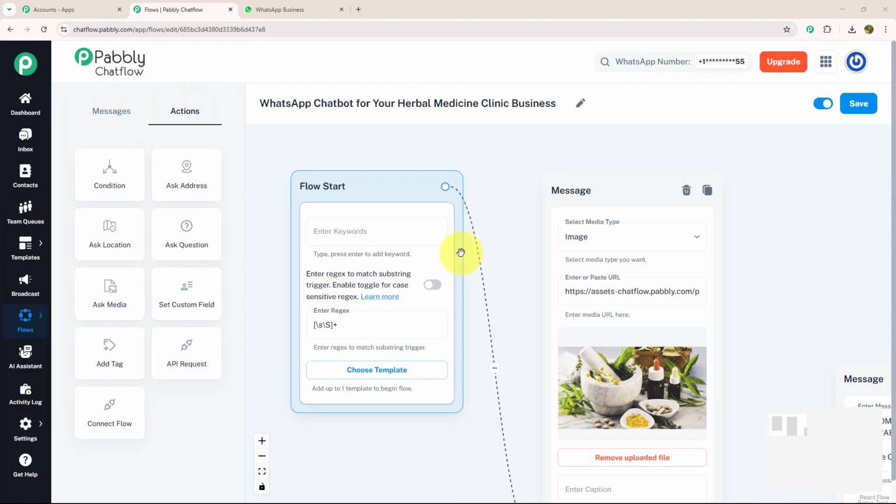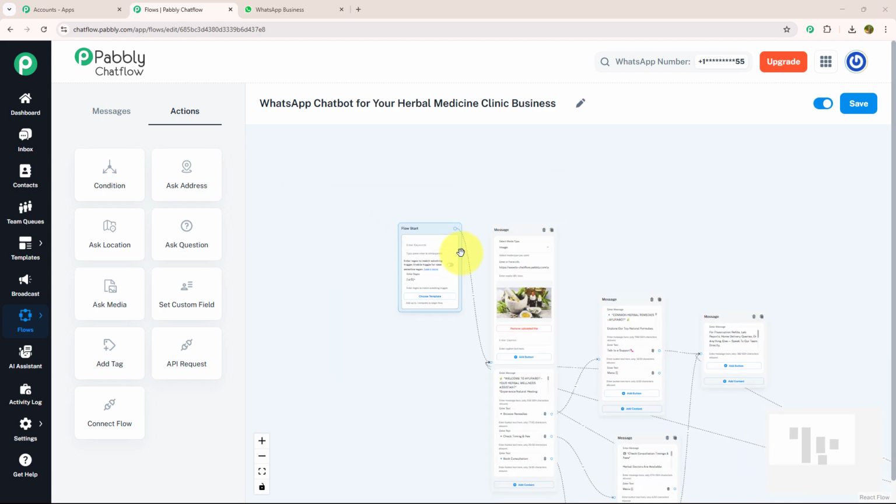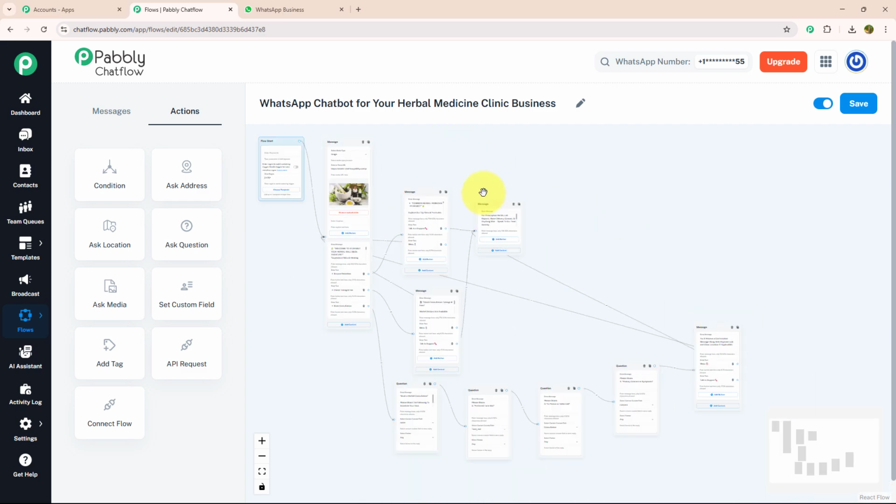In today's video, we are going to learn how to create a WhatsApp chatbot for your herbal medicine clinic business using Pabbly Chatflow. This chatbot will automatically respond to people, collect their details and guide them through the inquiry process. So let's get started. As you can see, I have made this chatbot using Pabbly Chatflow. Let me show you its real-time working.